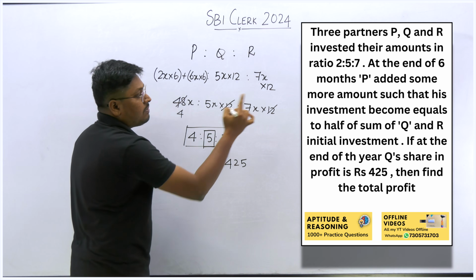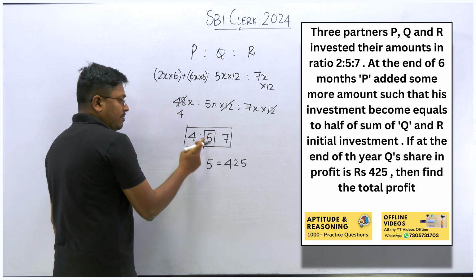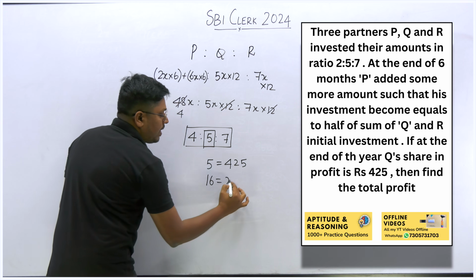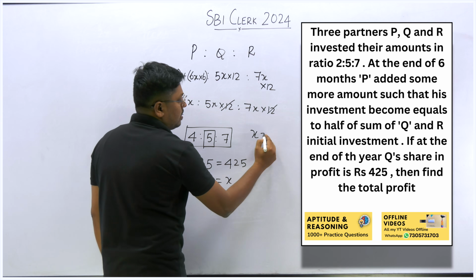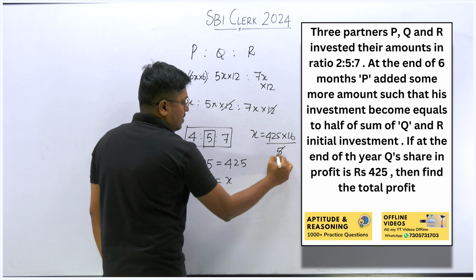So what is our target? Our target is to find the total profit. So 7 plus 5 will be 12, and 12 plus 4 will be 16. So we need to find 16 parts, how much is it? So x is equal to 425 into 16 divided by 5. So we can cancel it.